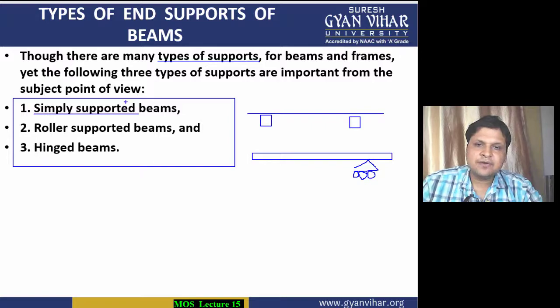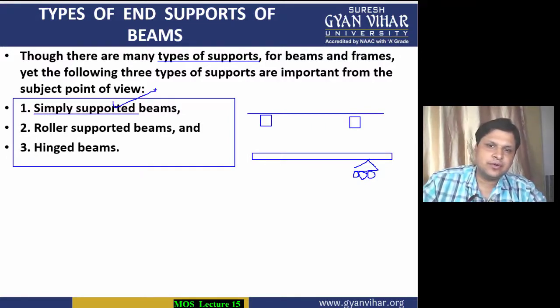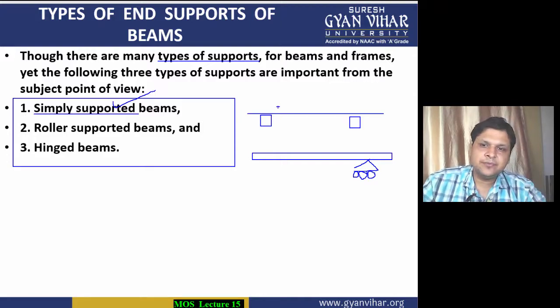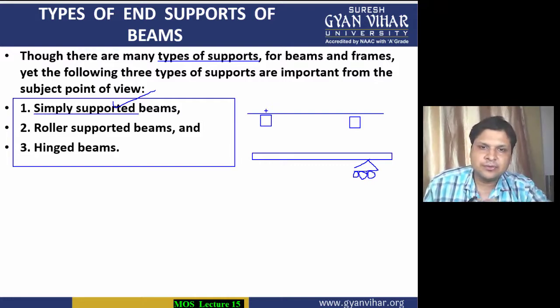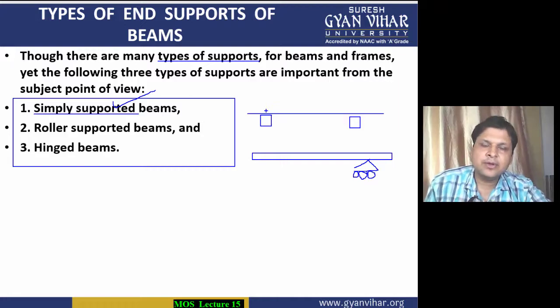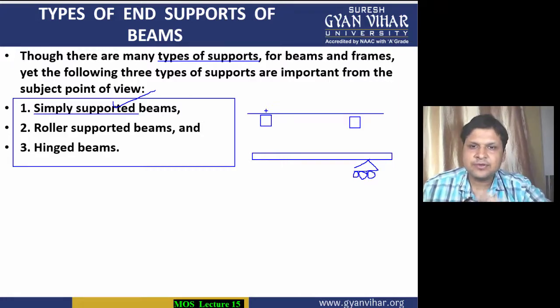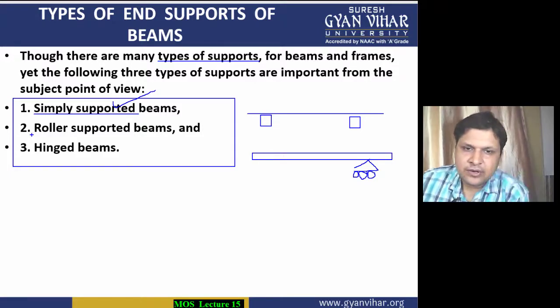The first case is generally a conceptual case, not the real case, because generally in recent times no beam is just kept on the support. There has to be some joint. Either it should be a roller support, or it can be some fixed support. So the first is the conceptual theoretical type of beam. Second is the roller supported beam.